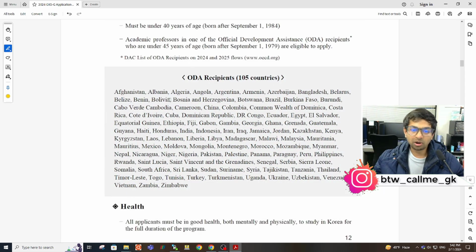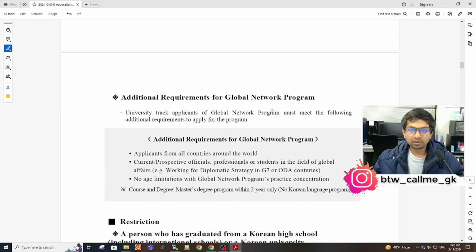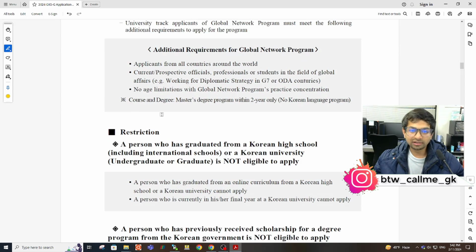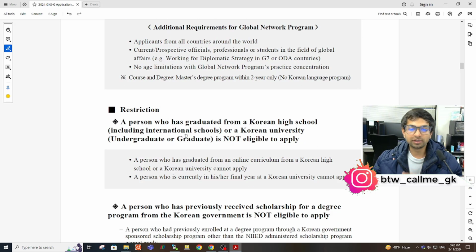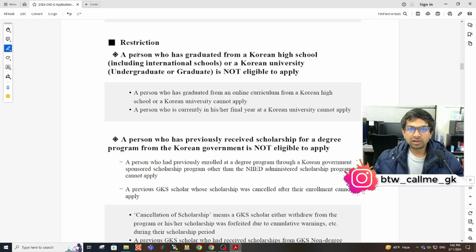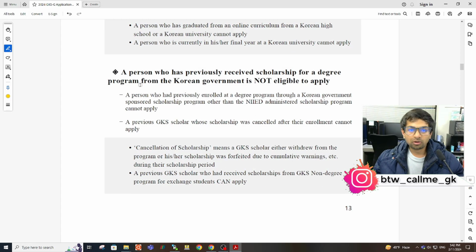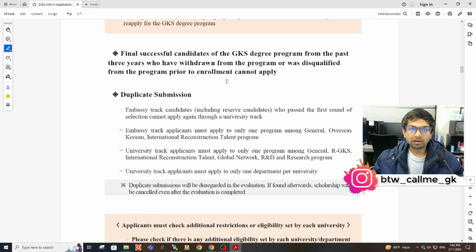Other things are about age. Then the requirements, these are not important for you, so I'll skip these and focus on the important things. You can see a person who has graduated from a Korean high school is not eligible to apply. Also, someone who has received the scholarship and rejected it is not eligible to apply. So moving ahead,